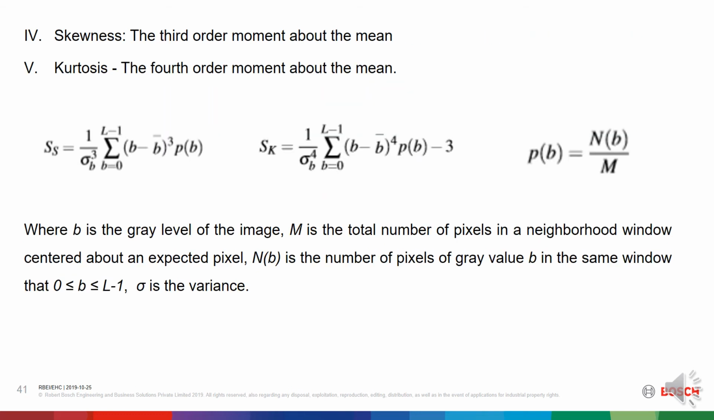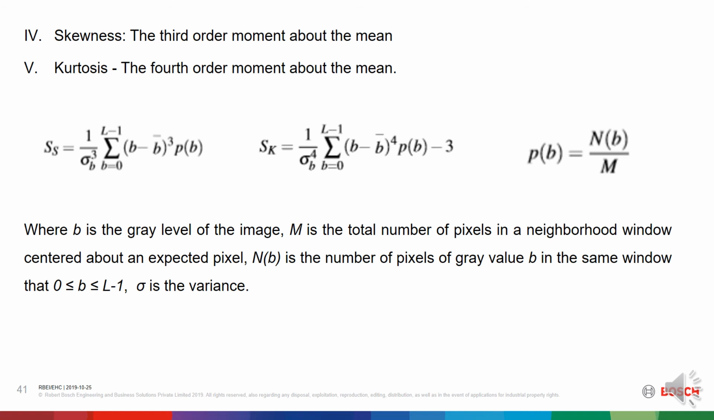Next is skewness, which is a measure of asymmetry of an ideally symmetric probability distribution. It is given by the third order moment about the mean. And the next one is kurtosis, which is a measure that defines how heavily the tails of a distribution differ from the tails of a normal distribution. It is given by the fourth order moment about the mean.